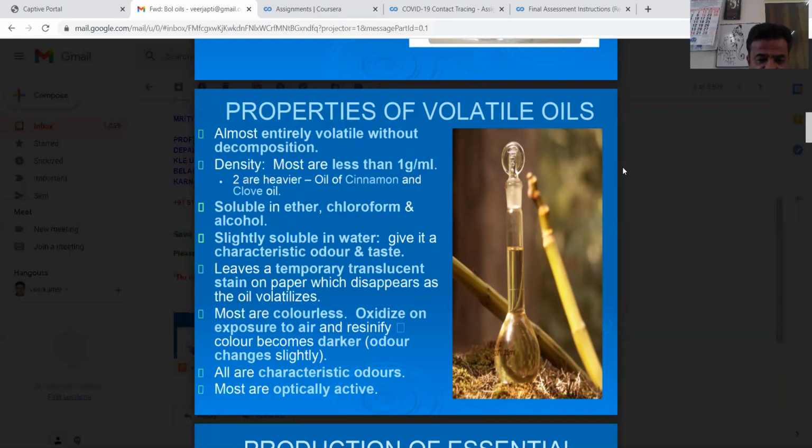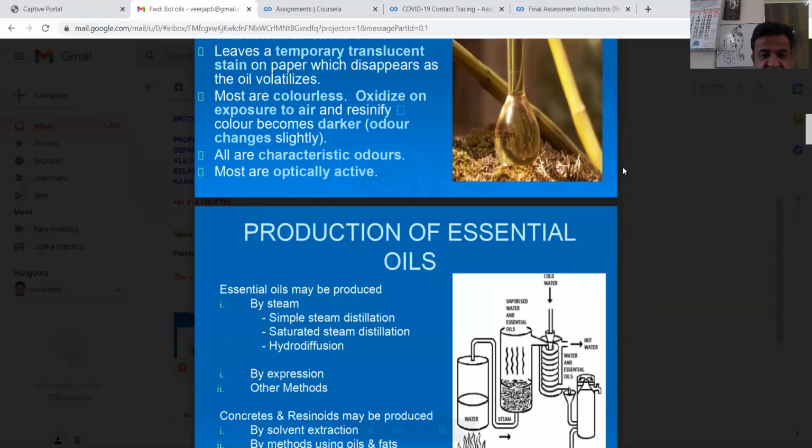Leaves a temporary translucent stain on paper which disappears as the oil volatilizes. Most are colorless, oxidize on exposure to air and resinify. Color becomes darker, and odor changes slightly. All have characteristic odors, and most are optically active.